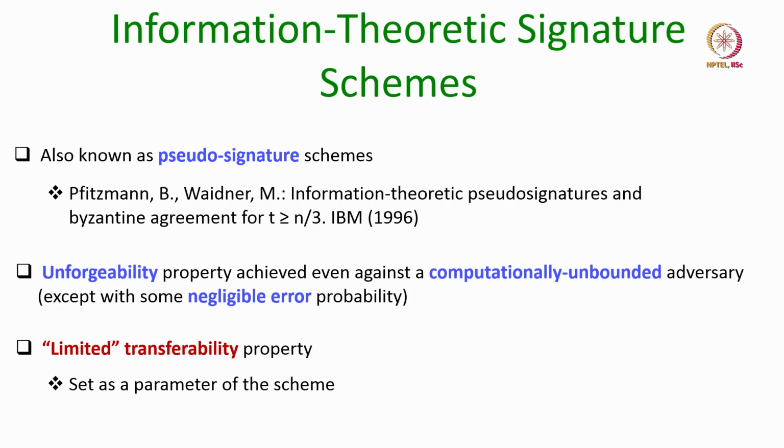So the number of times it can be transferred is set as a parameter, say p, and once a signed document is transferred p times, we cannot transfer it to a new third party. So that way it has a limited transferability property, which you can set as a parameter of the scheme.